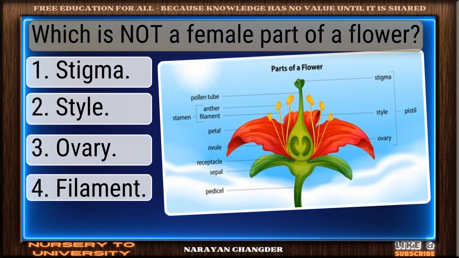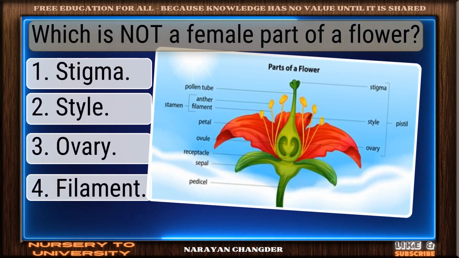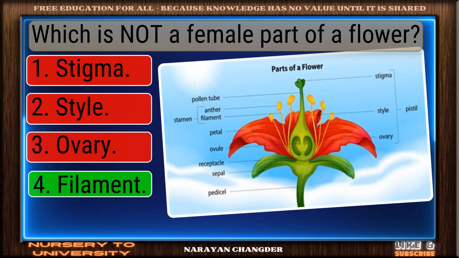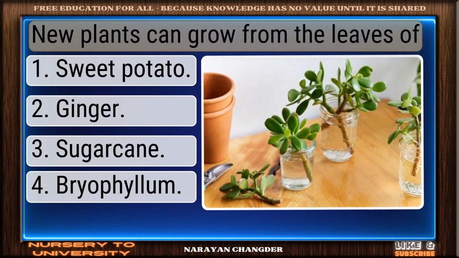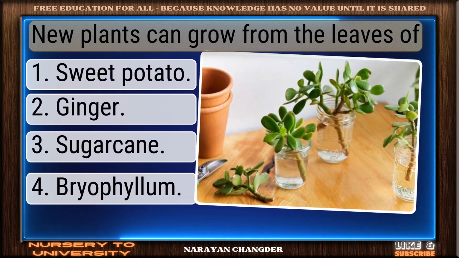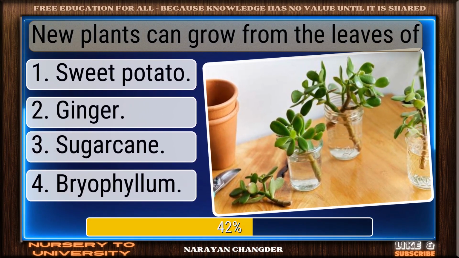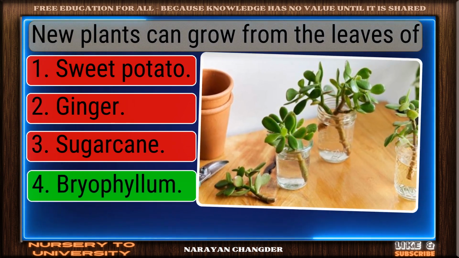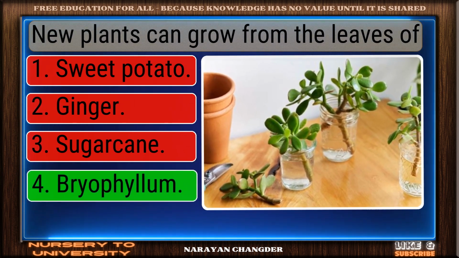Question number 85. Which is not a female part of a flower? Correct. Filament is the right answer. Question number 86. New plants can grow from the leaves of. You're right. Bryophyllum is the correct answer.